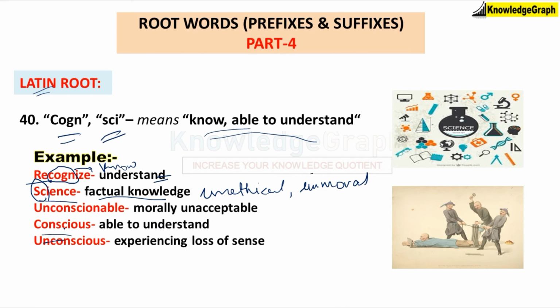Next word is conscious. Observe the root word sci over here. Conscious, someone who is able to understand. For example, when the meeting was going on, I was conscious about what the manager was saying in the conference. Unconscious is the opposite of conscious, which means experiencing a loss of sense. So while the meeting was going on, I suddenly became unconscious.